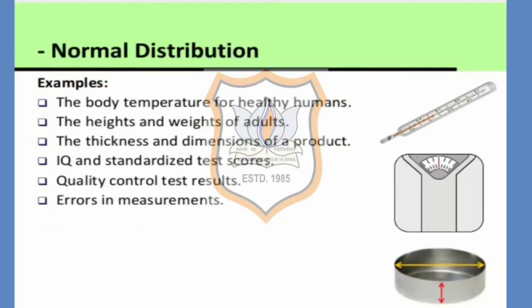Let us see the examples. The body temperature of healthy human beings is generally 37 degrees Celsius, or 98 degrees Fahrenheit. So this is the first example. Generally, when we see adults, the height and the weight of the persons lie in an average range. That means the persons are not very tall and not very short. Generally, the maximum number of adults have average height and average weight. So this is the second example.